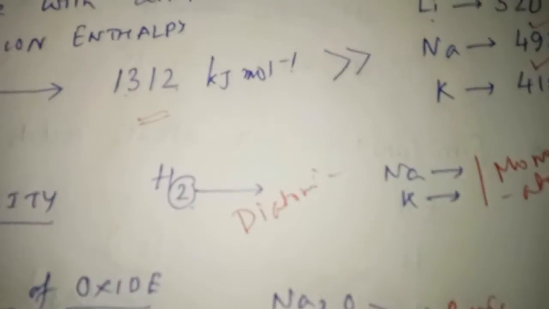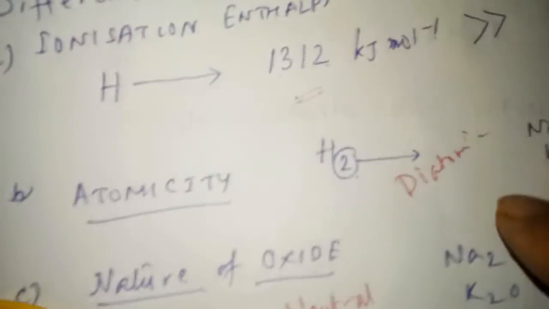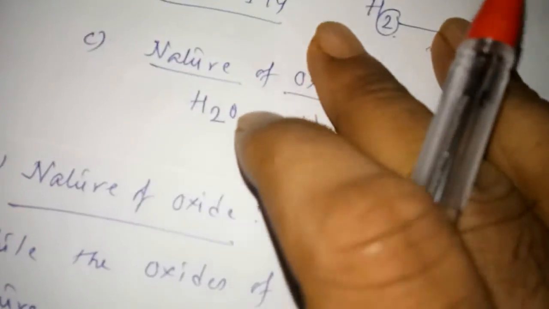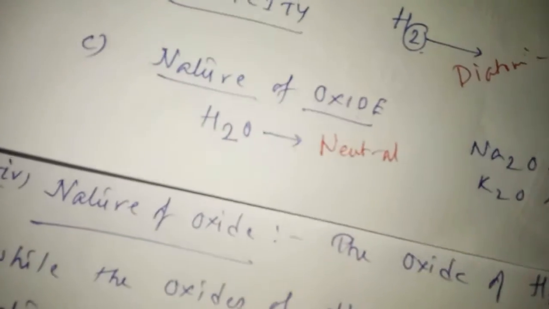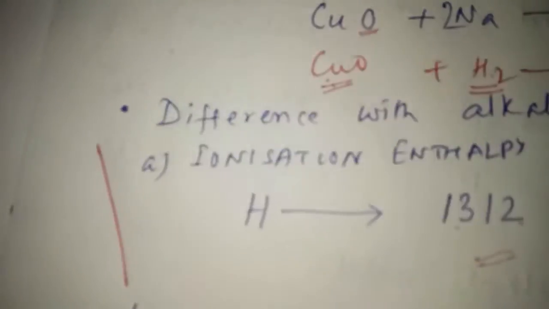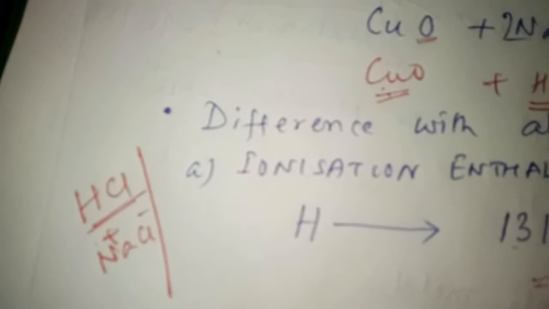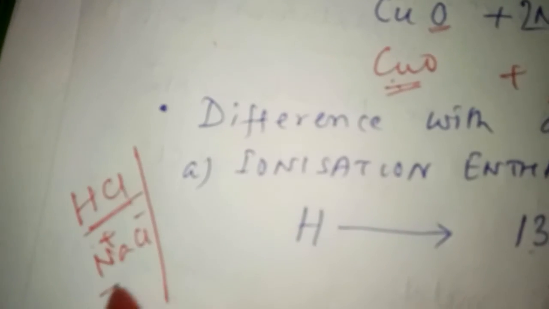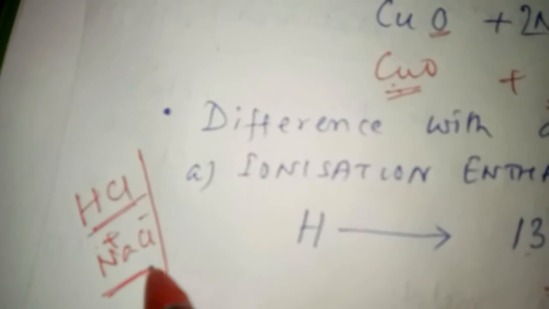And with that, one more thing I want to tell you: hydrogen forms HCl and sodium forms NaCl. This is positive-negative, and this HCl is a covalent compound and this NaCl is an ionic compound.